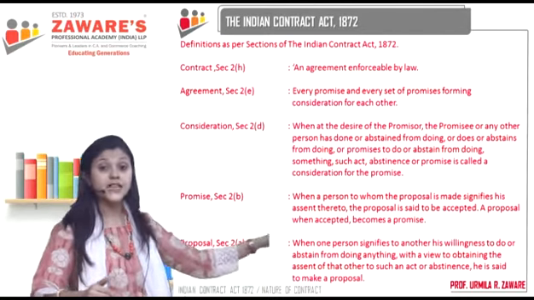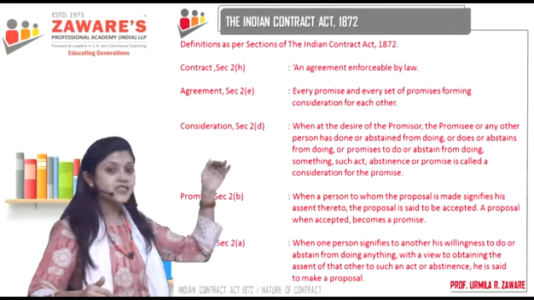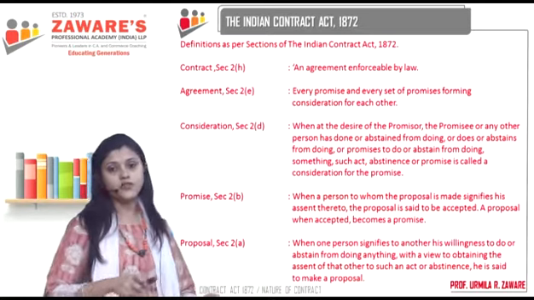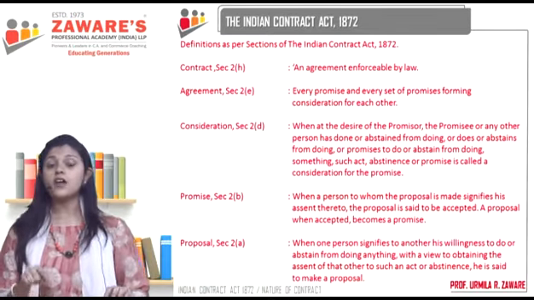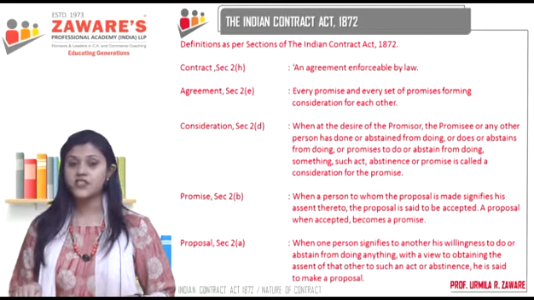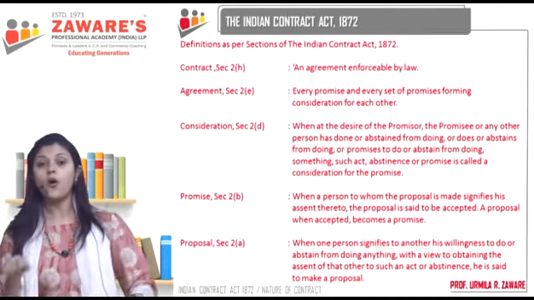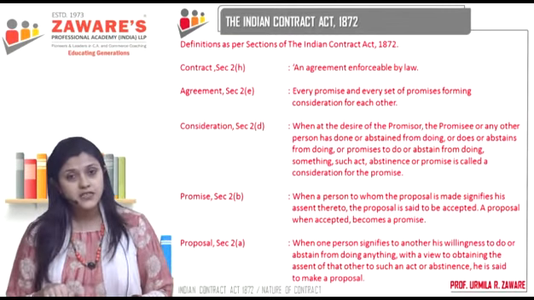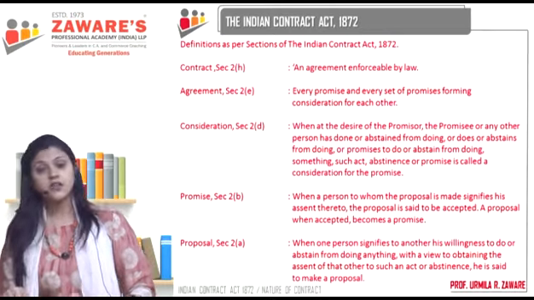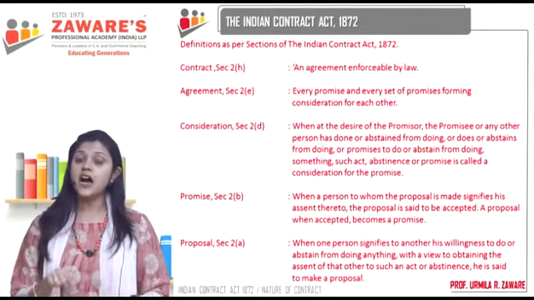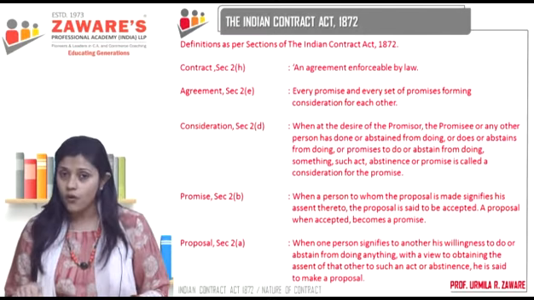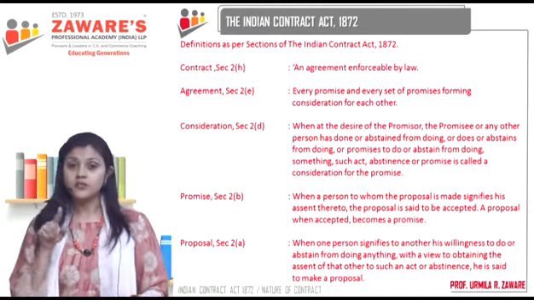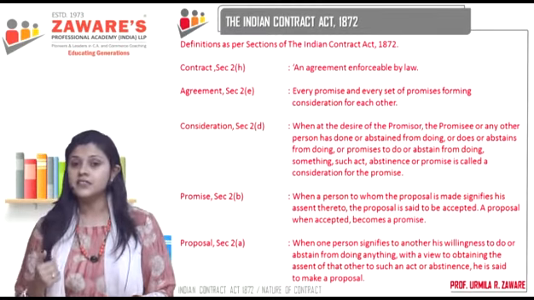What is a proposal? What is acceptance? What is a promise? What is consideration? All this, okay? And then ultimately it leads to the formation of contracts. So again, I repeat my question. Are all agreements contracts? What is your answer going to be? No. All agreements are not contracts. Then which agreements turn into contracts? Only those agreements which are enforceable by law. And which agreements can be enforceable by law? Those we are going to understand under section 10. Okay?